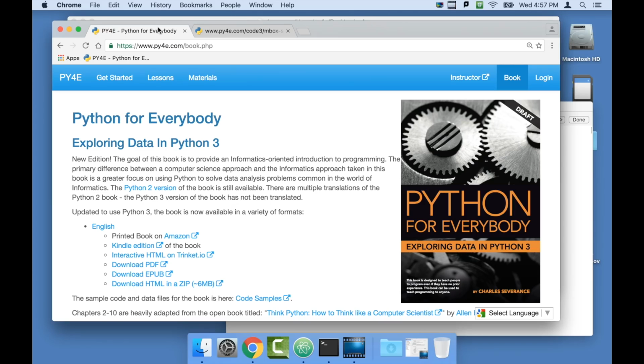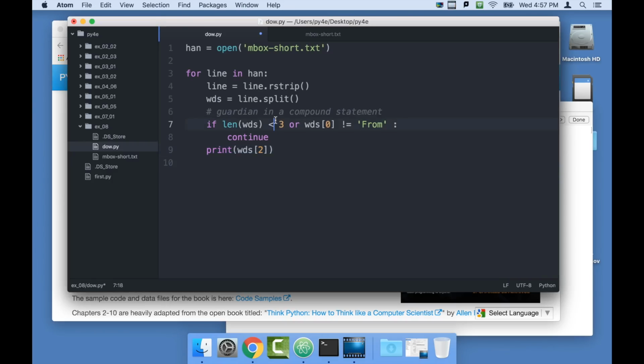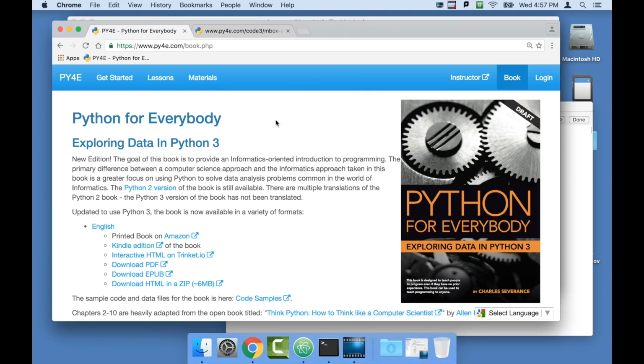So I hope that was useful to you, looking a little bit at how to debug where you don't just start chopping on the line that had the problem. It's not always that line, because we never did change that line, although we did change it a little bit at the end. We added this Guardian here, but we also fixed it without it. Sometimes you add some print statements to figure out what's going on before you just start chopping on that line. So again, I hope this helps. Thanks.